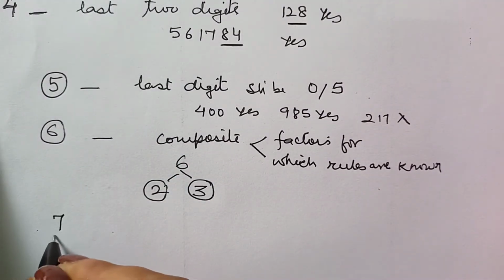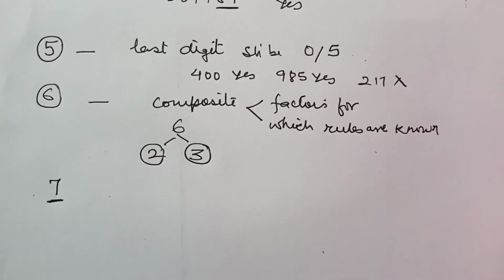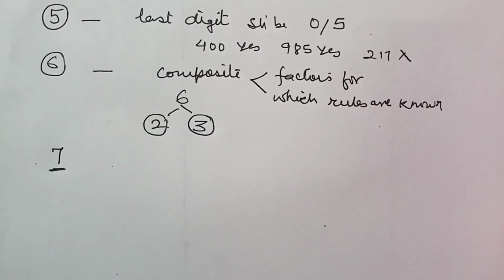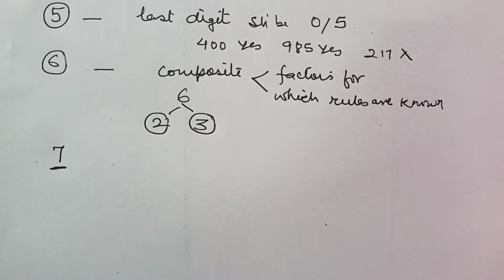Let's go to 7. Now 7 is a prime number and I will tell you a special rule for all the prime numbers. These are also available in short sections. All the prime numbers up to 50 I have covered in the shorts sections. If you are short of time, please check shorts. Otherwise, this is the detailed video, and later on in the video, I will tell you the rule to derive it also.